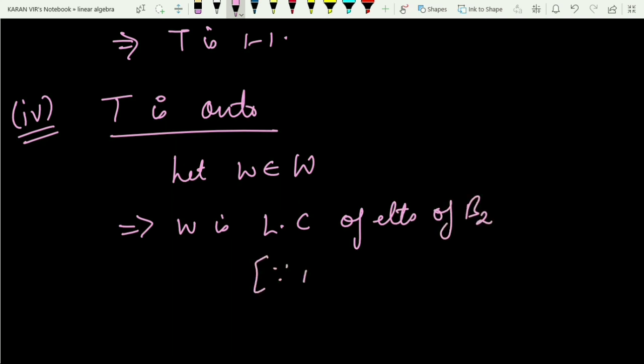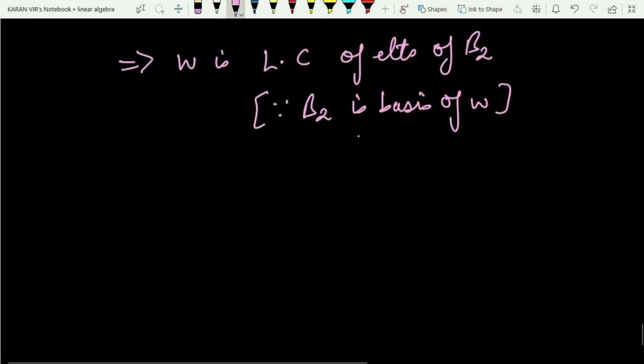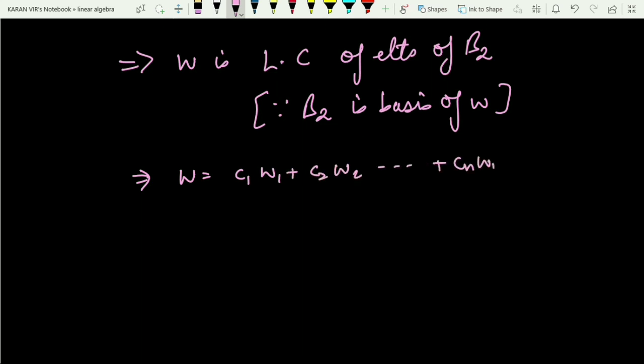Because we have already assumed that B2 is the basis of W. That's why I can represent any arbitrary element as a linear combination of the elements of the basis. So let me take the constants as c1 times w1 plus c2 times w2 up till cn times wn, where all ci's are coming from the field.